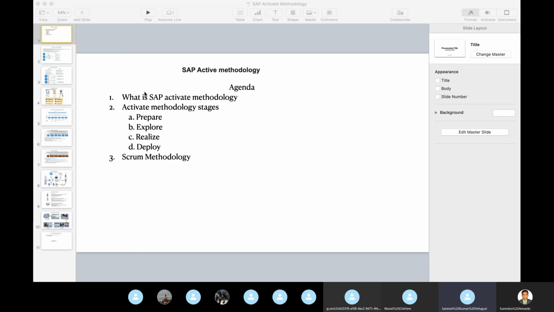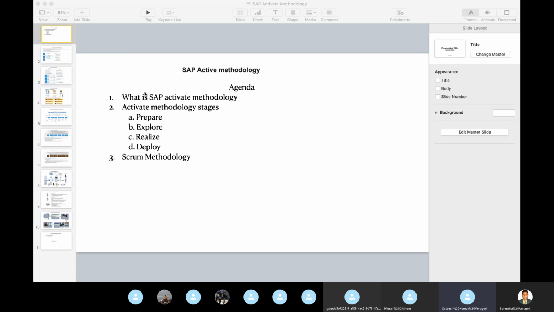SAP ASAP is the previous methodology, Activate is the new methodology. Surendra might be saying that he knows only new things, but he was certified through SAP. That is the reason we requested him to take the topic, and he will cover the Activate methodology topics. I will cover the major differences between the SAP ASAP methodology, SAP Launch methodology, and Activate methodology. Activate is the new one we are currently using.